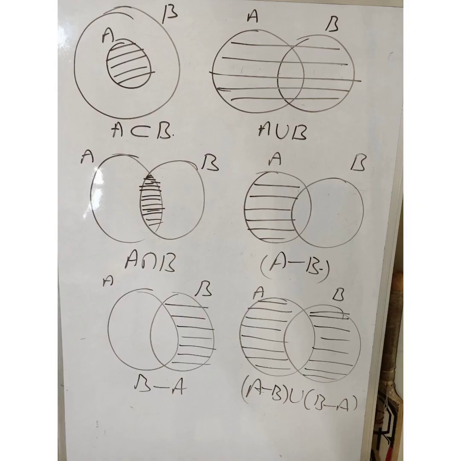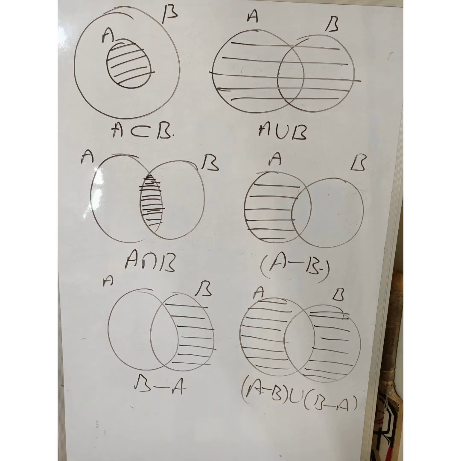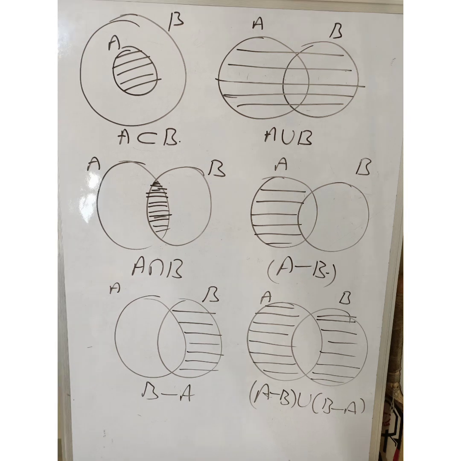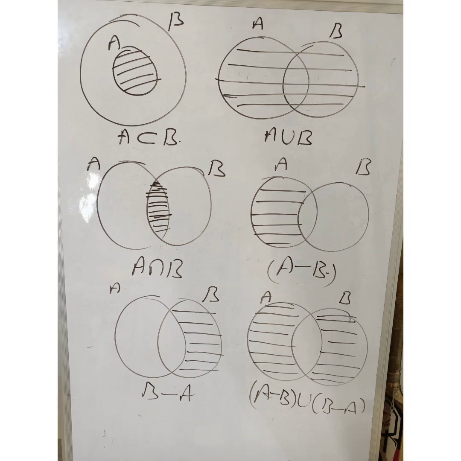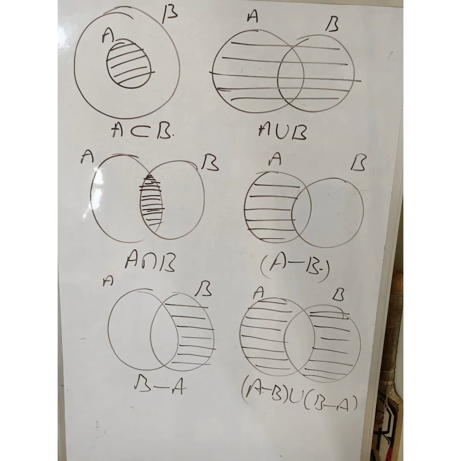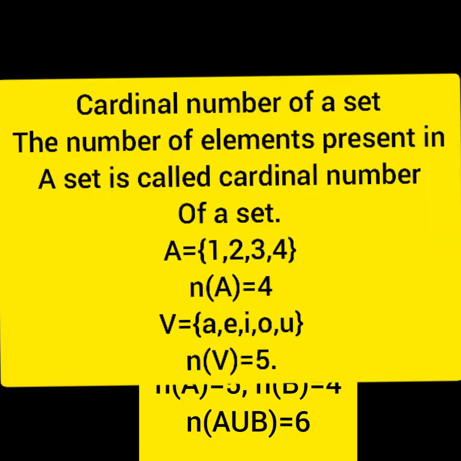So here observe the Venn diagrams. A is a subset of B. A union B. A intersection B. A minus B. B minus A. A minus B union B minus A. And observe that A is a subset of B means A is present in B. A union B, both A and B are shaded together along with the common portion. A intersection B, common elements between A and B. Similarly, A minus B, elements present in A but not in B. Therefore, A is only shaded which does not contain B. Similarly, B minus A, and A minus B union B minus A.